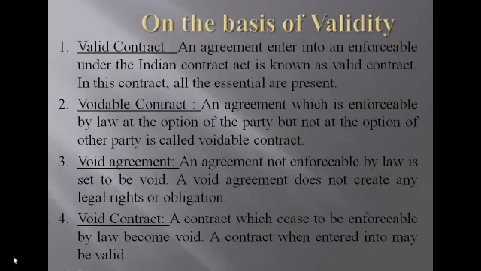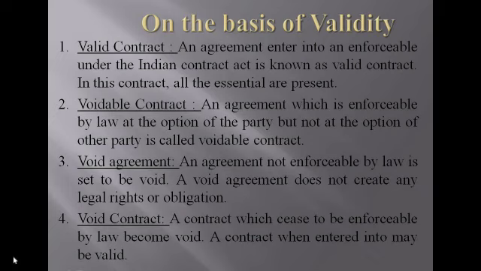The next one is voidable contract. Voidable contract means in a contract we have two parties. In case one party cannot enforce the contract, it is called a voidable contract. Why can one party not enforce a contract? Because the consent is caused by coercion, undue influence, misrepresentation or fraud, then only the affected party can enforce the contract. The other party cannot enforce the contract. So it is called a voidable contract.